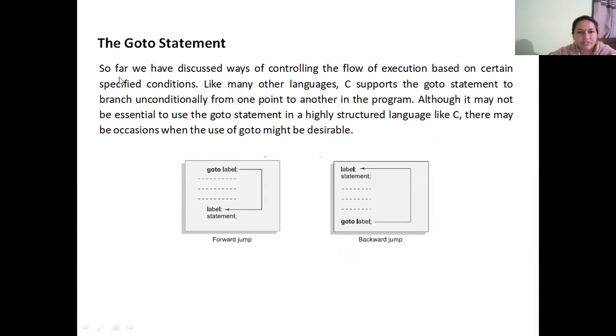Next, we have the goto statement. So the goto statement allows you to unconditionally jump the control of execution to the labeled statement. This is the syntax for the goto statement. Goto followed by label. Label is any user-defined identifier name. Whatever label you write here should be present with the label name, colon, followed by a block of statements. Goto allows you to do a forward jump or backward jump like this in the program.